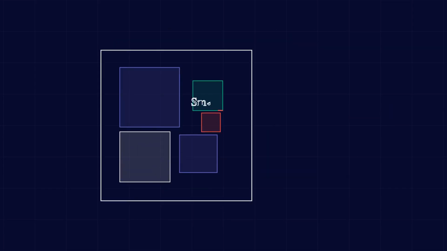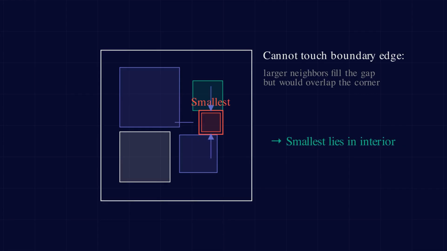Now focus on this square tiling of the bottom face. Consider the smallest square in this tiling. I claim it cannot touch any edge of the big square. Why? Because if it touched an edge, the squares adjacent to it along that edge would each be larger, and their combined width along the edge must exactly fill the remaining space. But a smaller square hemmed in by larger squares along an edge creates a geometric contradiction with the tiling. Therefore, the smallest square must lie strictly in the interior of the bottom face, surrounded on all four sides by larger squares. Now here's the key step.